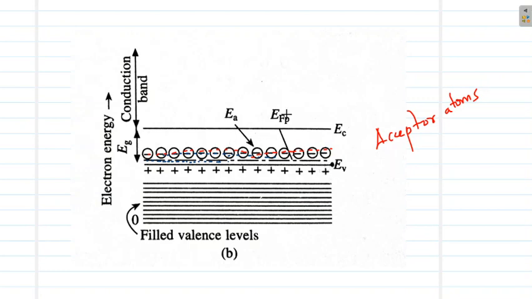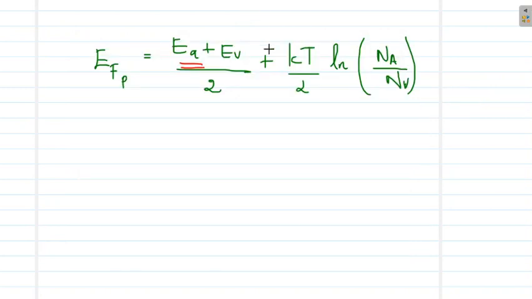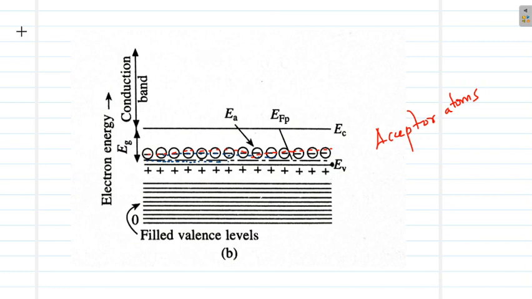And the Fermi level, according to this equation, if NA is equal to NV, will be exactly at the middle of the acceptor level and the valence band. So the Fermi level indicated by these yellow dots will be near to the valence band in the case of a p-type semiconductor.